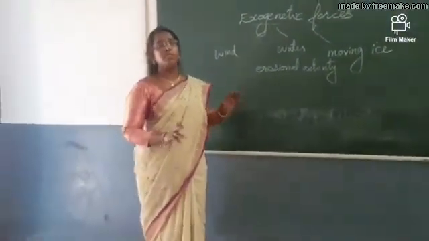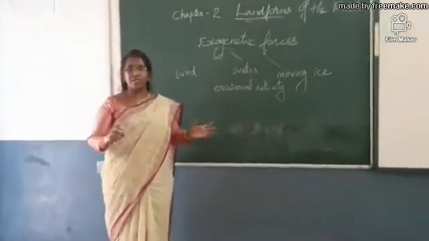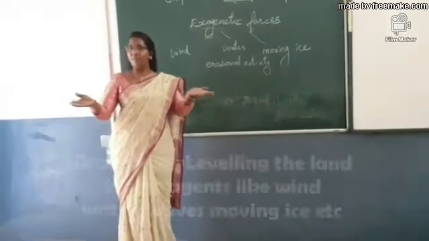Erosional work means that when wind blows, it carries everything on its way from higher land to lower land. So the height of the higher land is reduced, and the gap in the lower land is filled and its height is raised. These forces are mainly involved in gradation. Gradation means leveling of the land. So they are always trying to level the land.